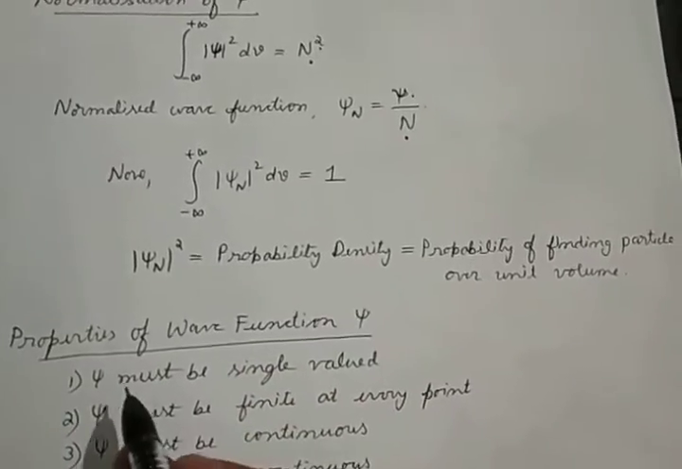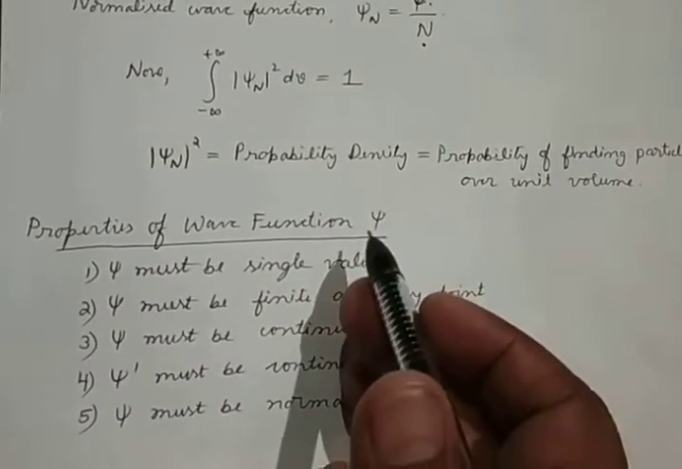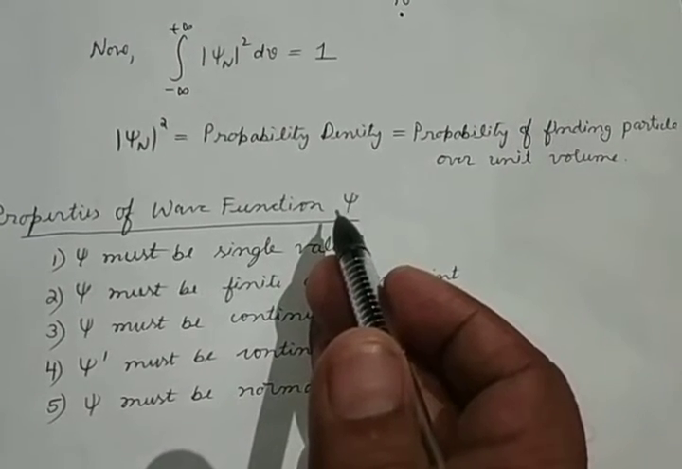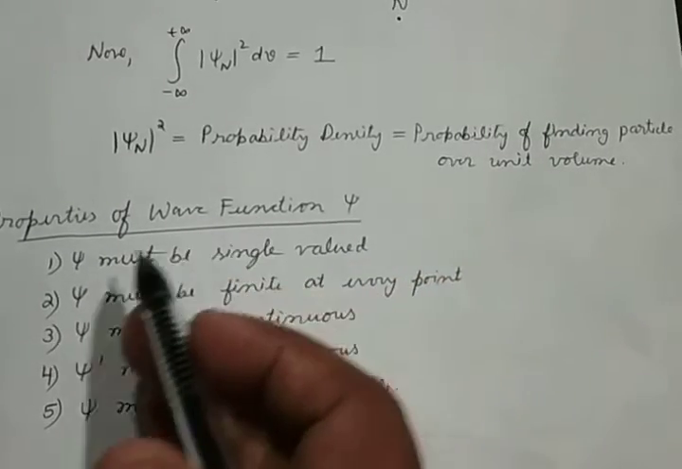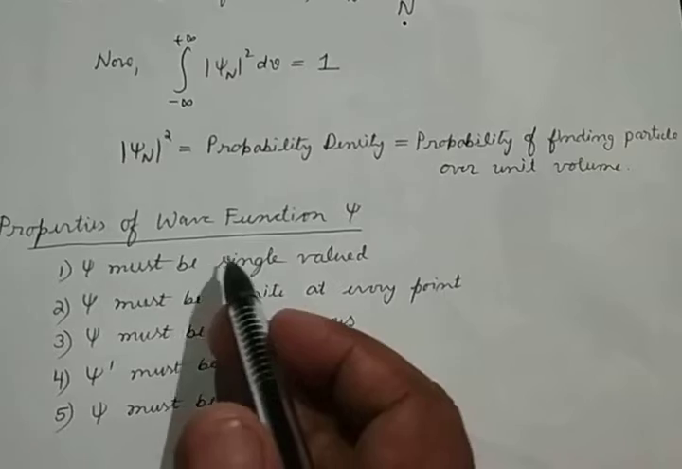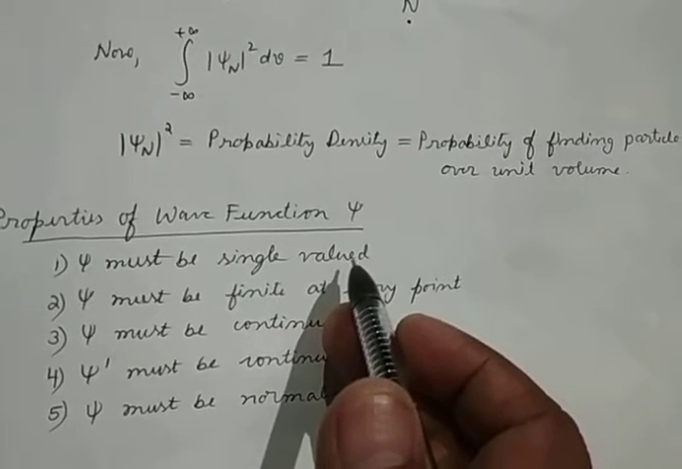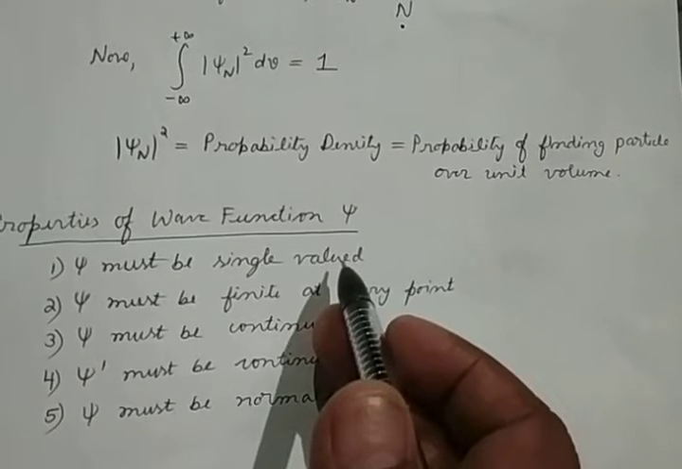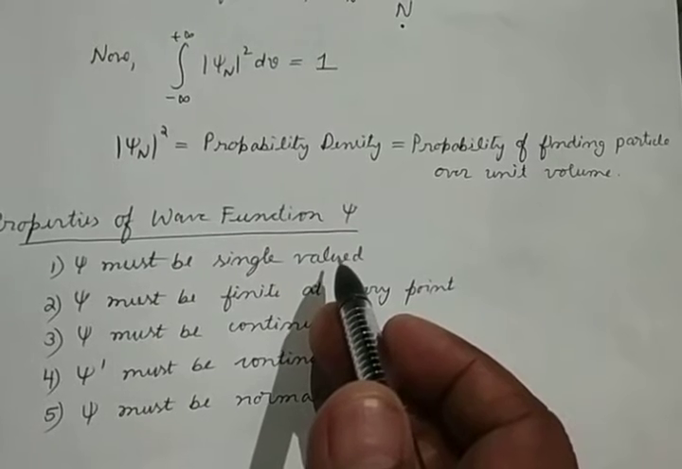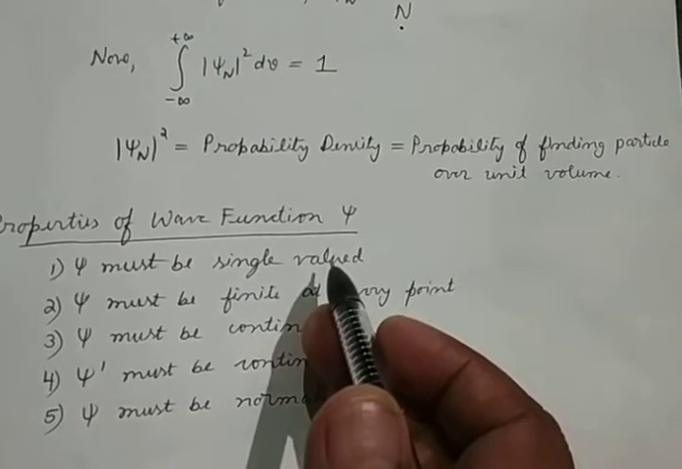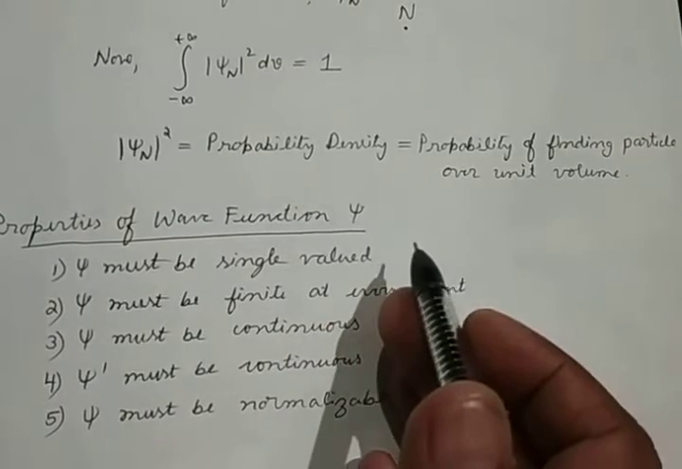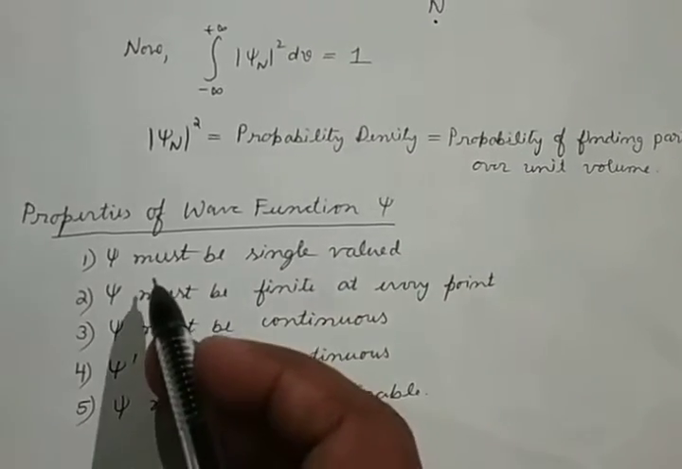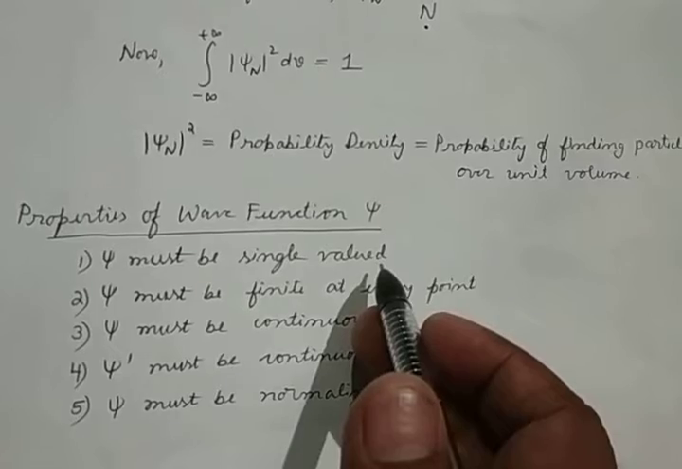Now let us see what properties the wave function must satisfy. Can any function be taken as a wave function, or should there be some properties the wave function should satisfy? We see here that the wave function psi must be a single valued function. That means for a given point x, it must give a single value. If it is not single valued, then the probability of finding the particle will also not be single valued. It will have two or more values, but that is not meaningful. Therefore the wave function psi must always be a single valued function.